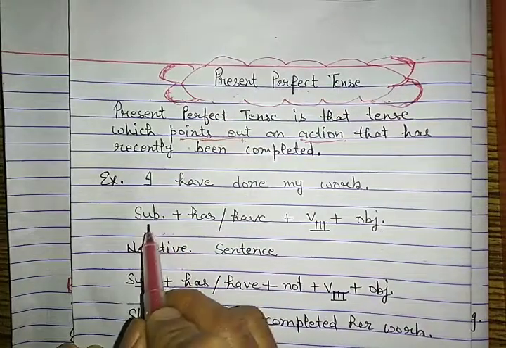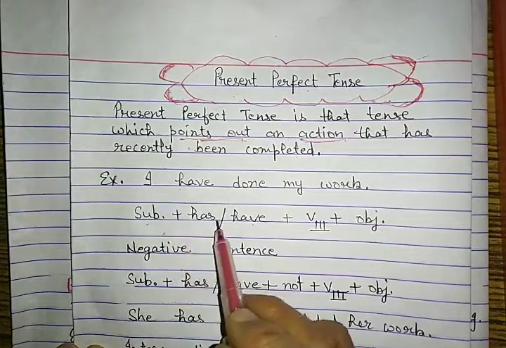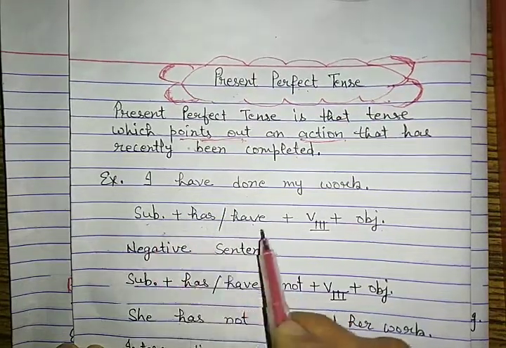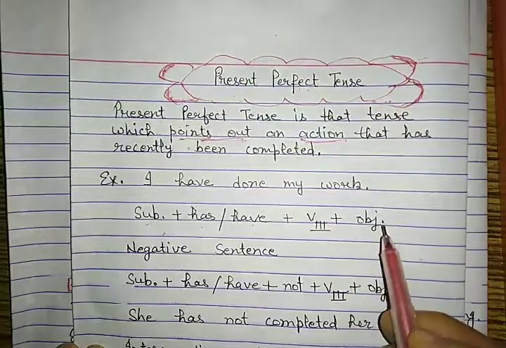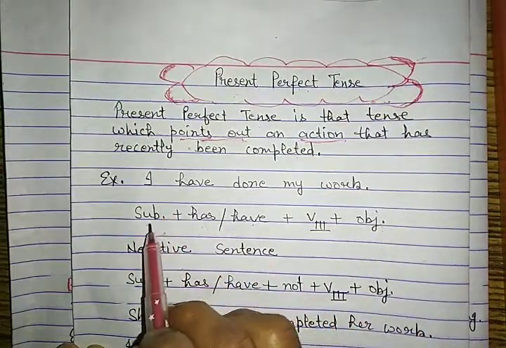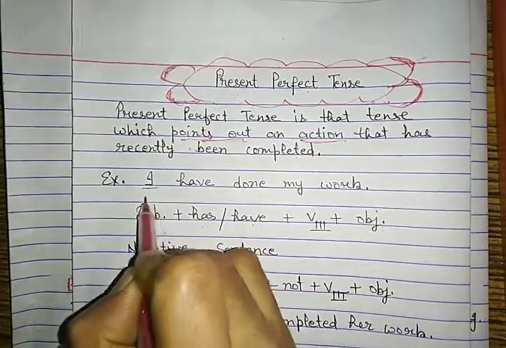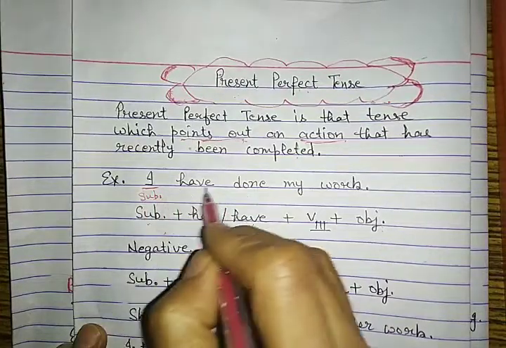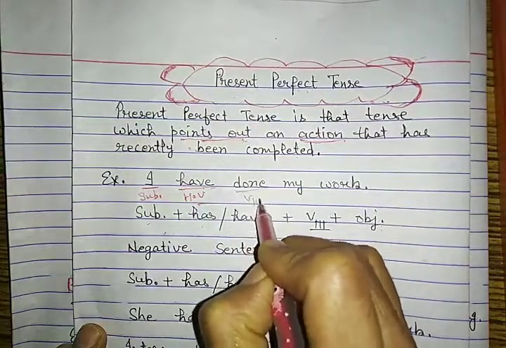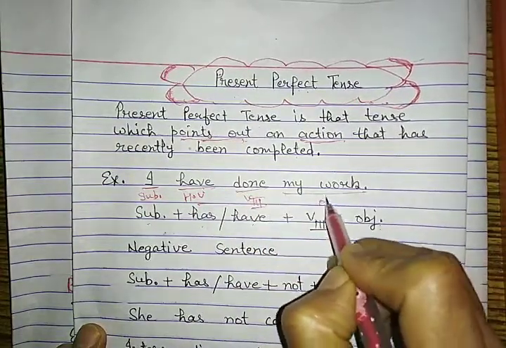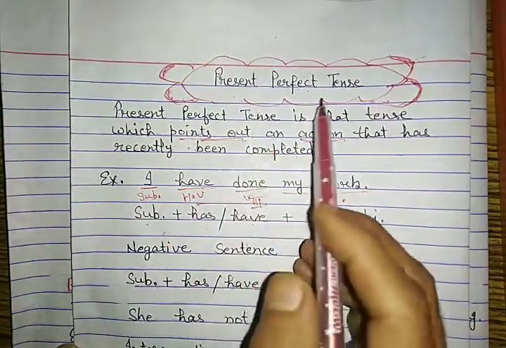Its formation is subject, has or have according to the subject, where there is a singular subject there will be has, and where there is a plural subject there will be have, then the third form of verb, then object. It is clear with an example. I is the subject, have is the helping verb, done is the third form of verb, my work is the object. This is the positive sentence of present perfect tense.